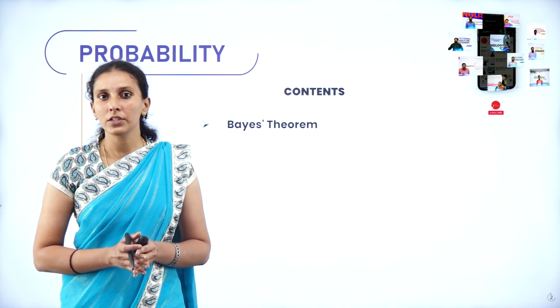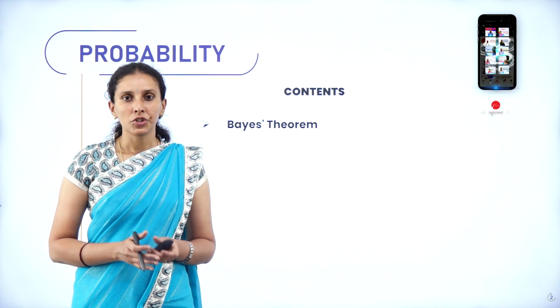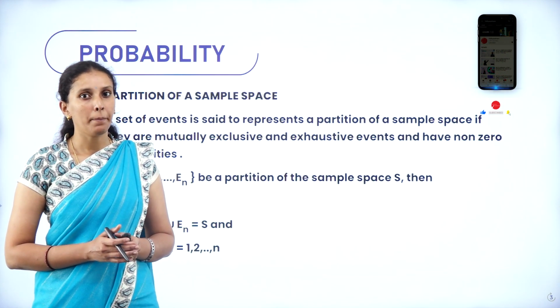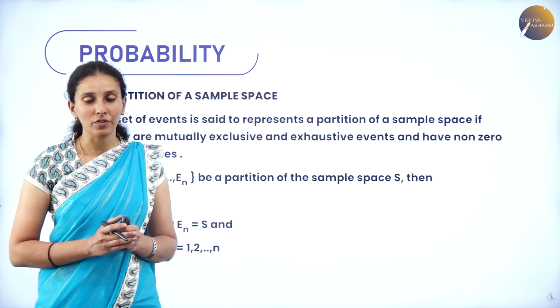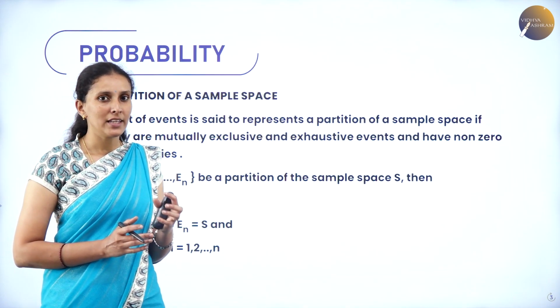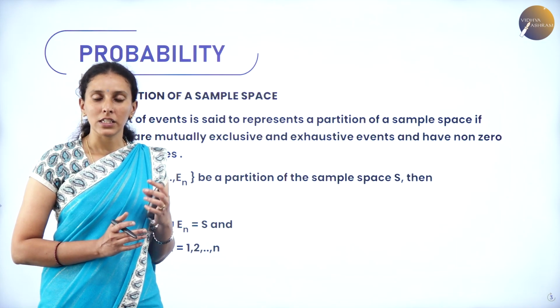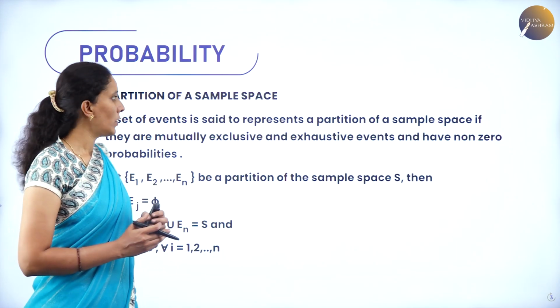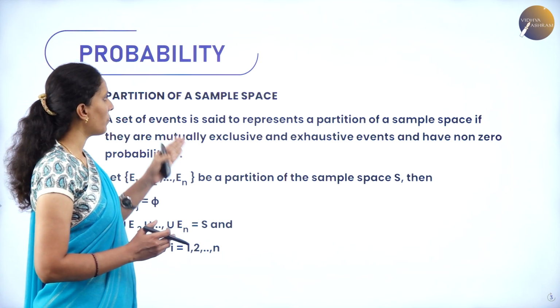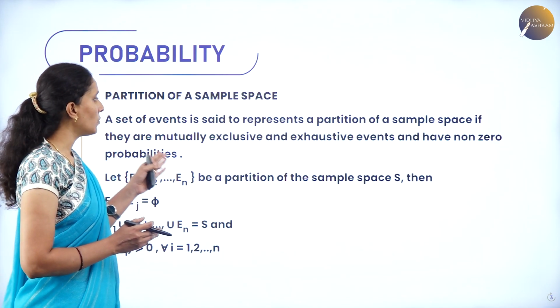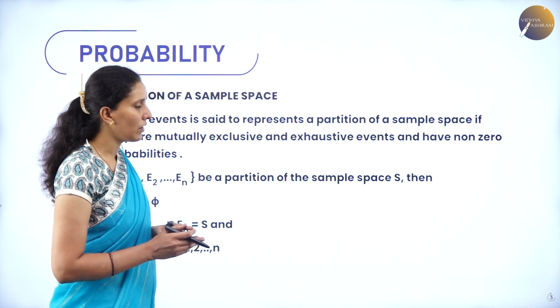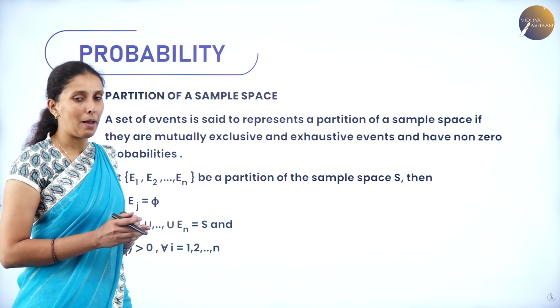So before going to Bayes' theorem, we shall discuss the partition of the sample space. What is this partition of a sample space? We know any sample space can have n number of subsets. Now when I say a set of events represents a partition of a sample space, they must be mutually exclusive and exhaustive events and have non-zero probability.